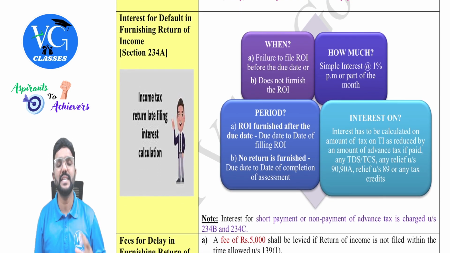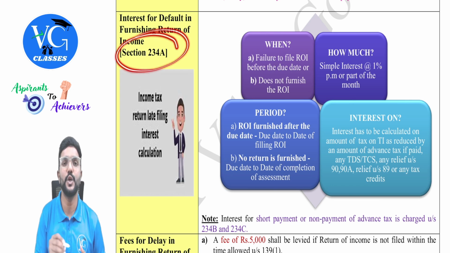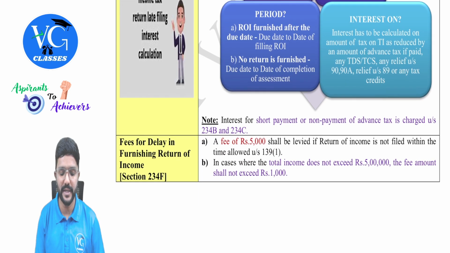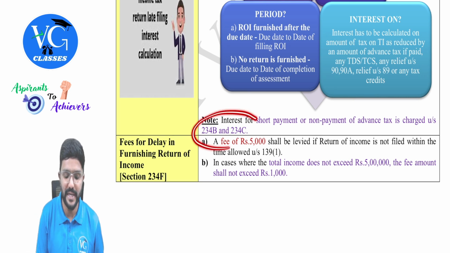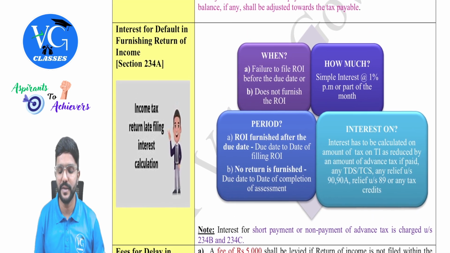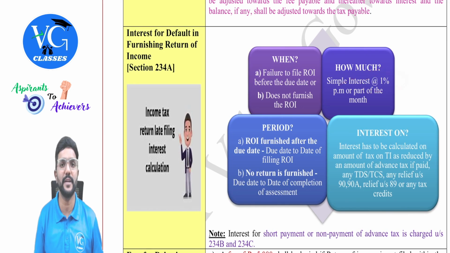Okay. So if there is a delay in filing the income tax return, the assessee has to pay tax along with interest as per section 234A. And how much interest? Guys, we have already learned interest under two sections for non-payment or short payment of advance tax. What is the interest levied? We already learned under section 234B and 234C, where the interest rate is 1% per month or part of the month. Here also the interest rate is 1% per month or part of the month, but on what amount is different.